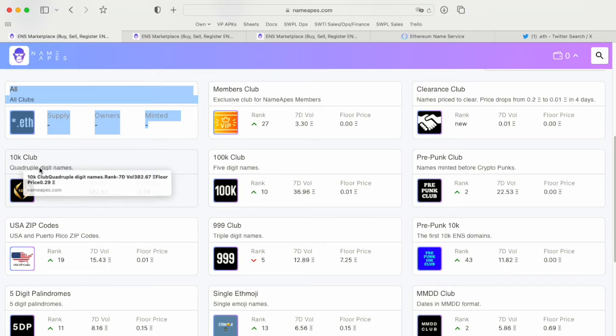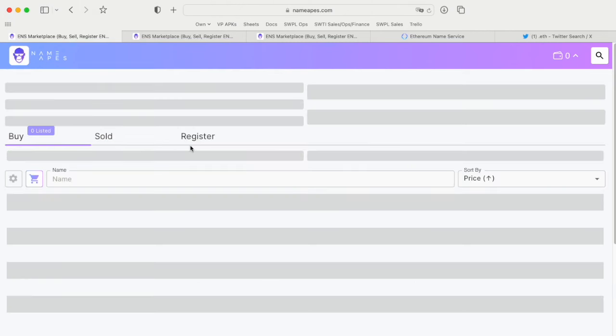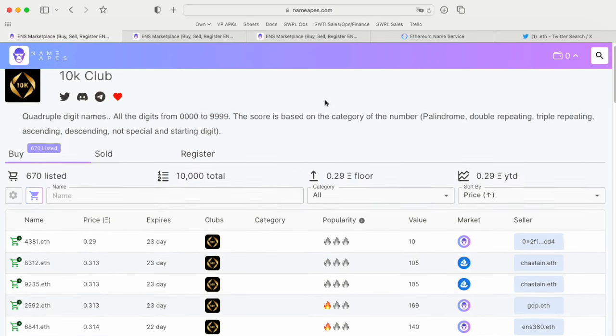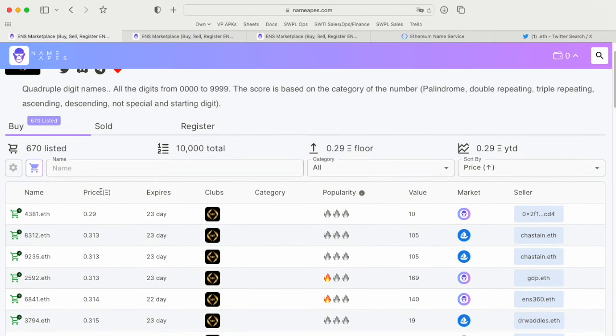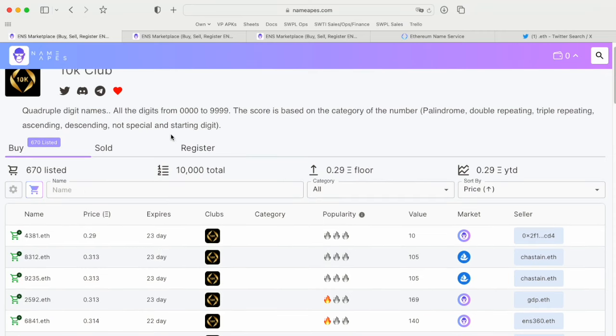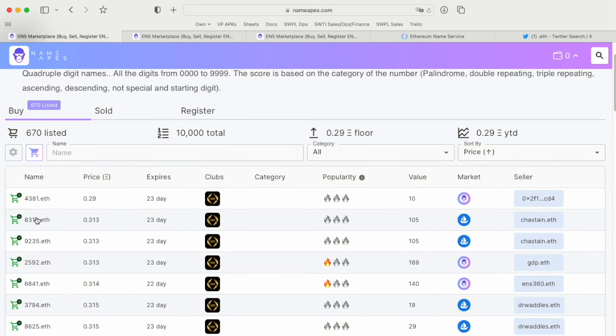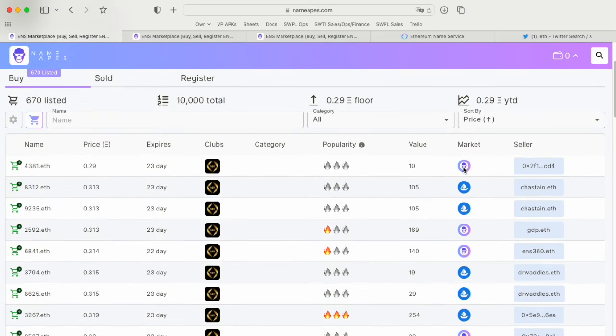What is the 10K club? The 10K club is the quadruple digit names. What this means is all the digits starting from 0000 to 9999. You enter into a club and you can see the names to buy, right? So all these are the names on sale. They could be on sale on NameApes or OpenSea. This shows the owner's name and the price.